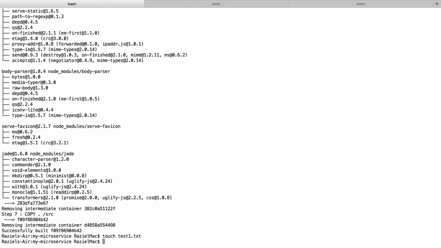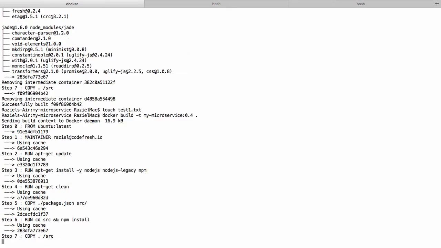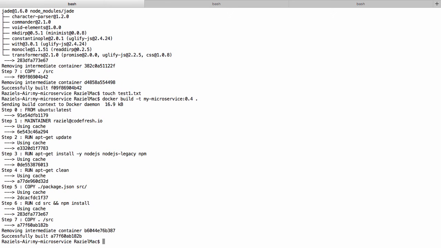And now let's rebuild, and when we rebuild our microservice now, we can see how fast this process was this time. That's because for the copy command of the package.json, it could use the cache, and also for the npm install, it could use the cache. Only the last copy command has to be rebuilt to include our new file in the final image.